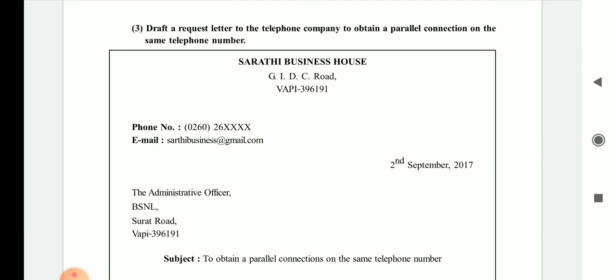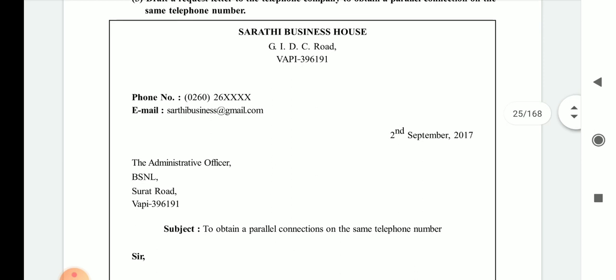Draft a request letter to the telephone company to obtain a parallel connection on the same telephone number. They want a parallel connection on the same number. Here, as the writer, you have to write a particular company's name instead of a person's name. So here the writer is the Sarthi Business House, GIDC Road, Vapi.